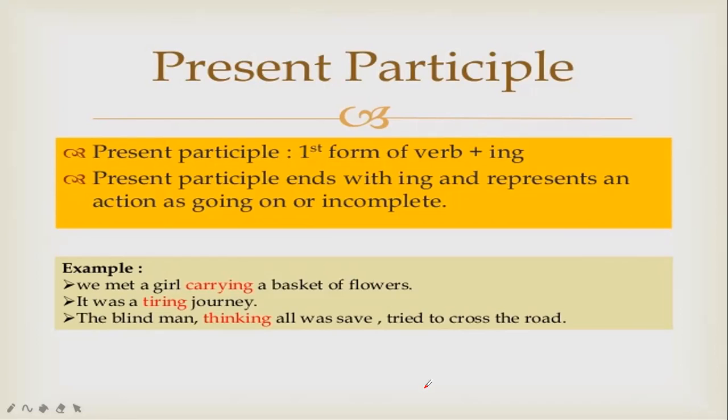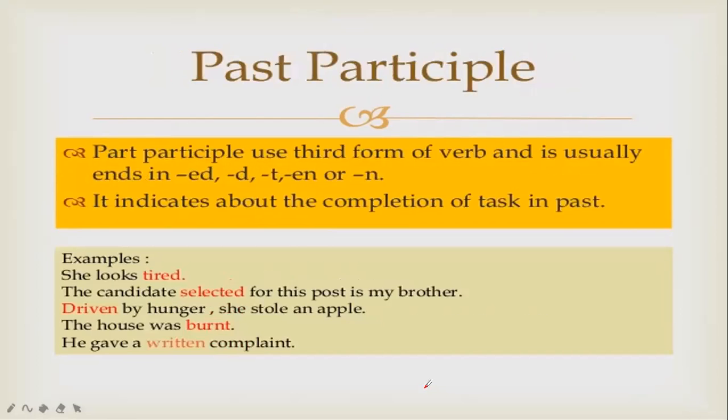It was a tiring journey. The blind man, thinking all was safe, tried to cross the road. Past participle: the past participle uses the third form of the verb and usually ends in ed, d, t, en, or n. It indicates the completion of tasks in the past.